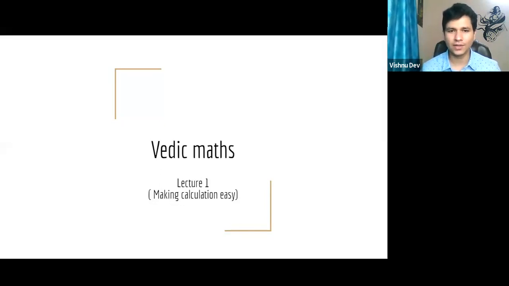Tricks of basics. Okay. Old maths. Okay. Makes calculation easy. Speed calculation. Okay. Basics. So yes, it is basically for speed calculation. It is used for speed calculation, but it is basically the maths that was used. Yes, ancient math, right? Or shortcut tricks. We can have lots of names. Old methods of math, very good.